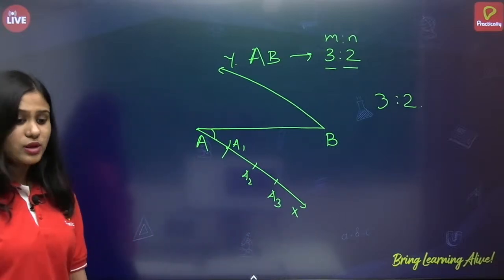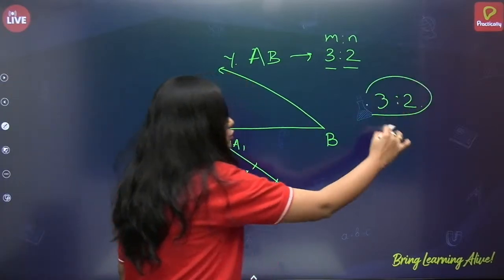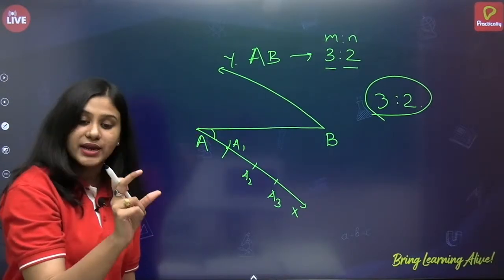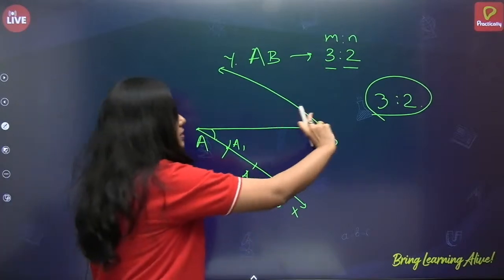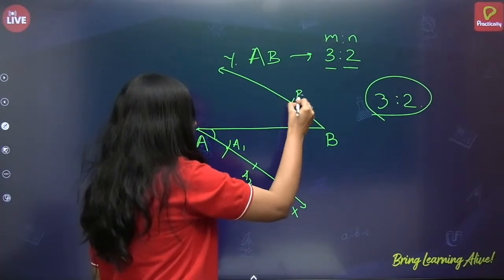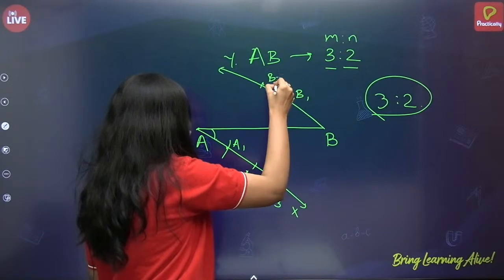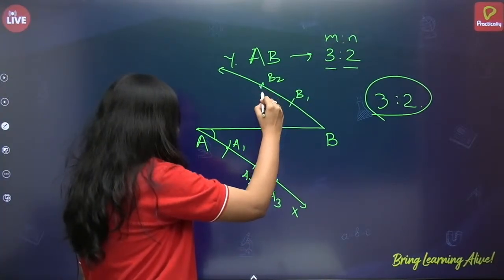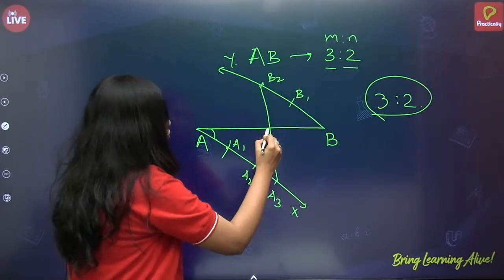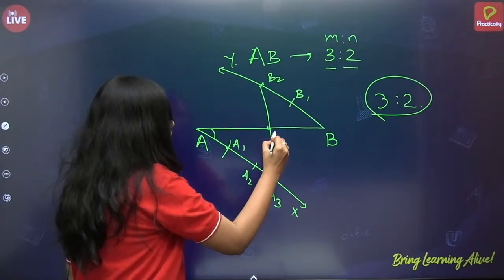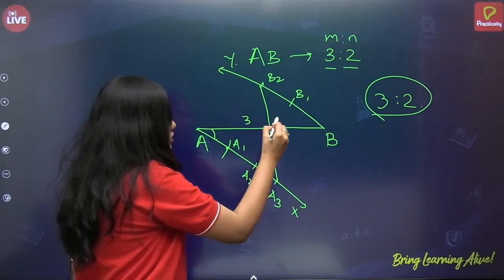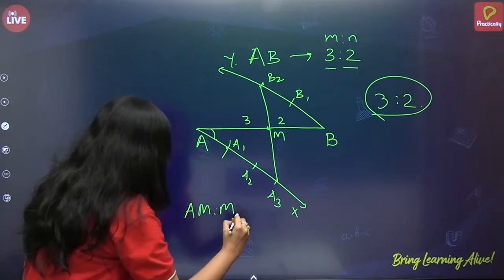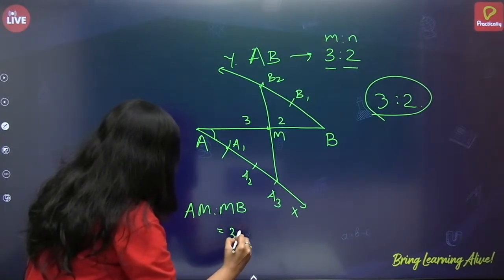Alright. Why? Because it is 3:2 ratio. And on the BY, do not change the radius. Place the needle of the compass at B, and this will be B1 and this is B2. Now join this A3 to B2. Now this is in the ratio of 3:2. So AM is to MB is equals to 3:2.